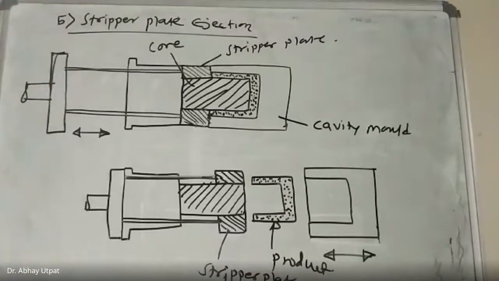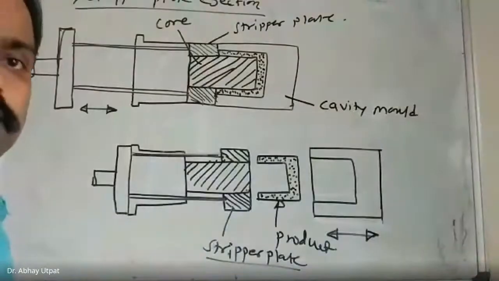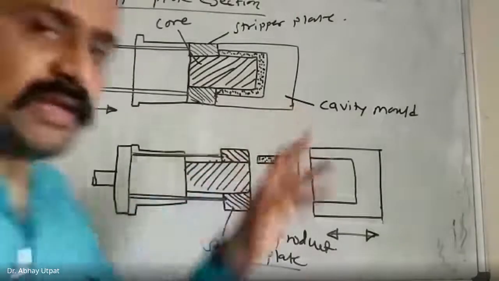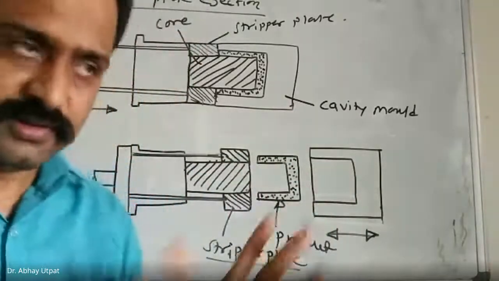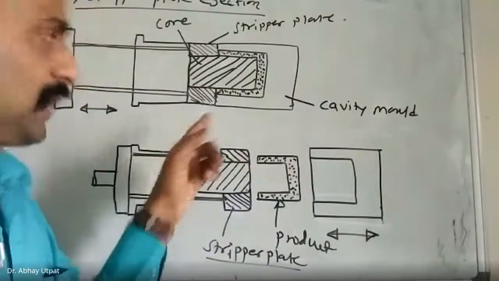This is the stripper plate. So please pay attention. If you look at the figure carefully, the initial position of the mold is the closed position. Right hand side is the cavity plate, left hand side is the core plate. There are two plates in the mold. So female is called the cavity plate and male is called the core plate.